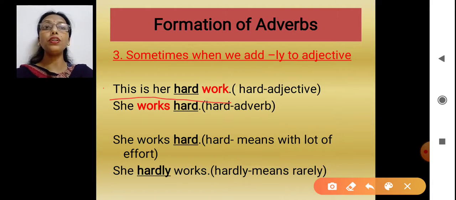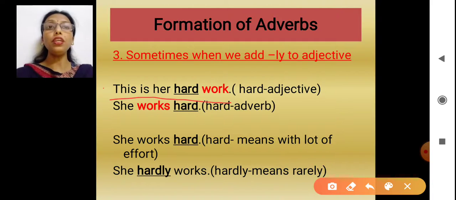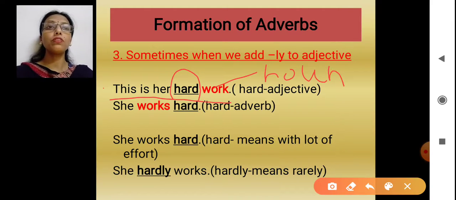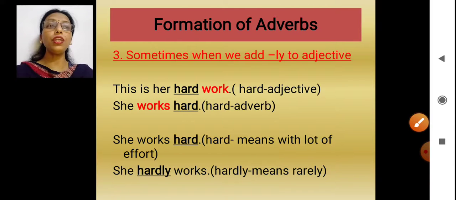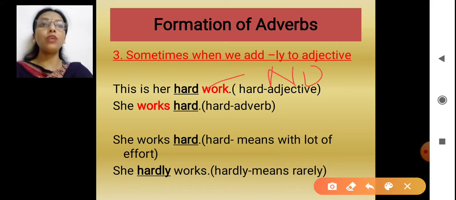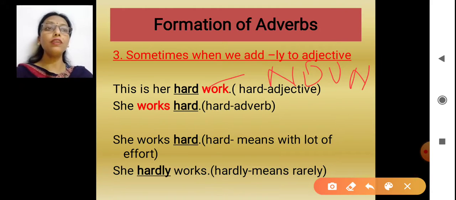Here hard is an adjective, and work is a noun. Hard is an adjective and work becomes the noun.